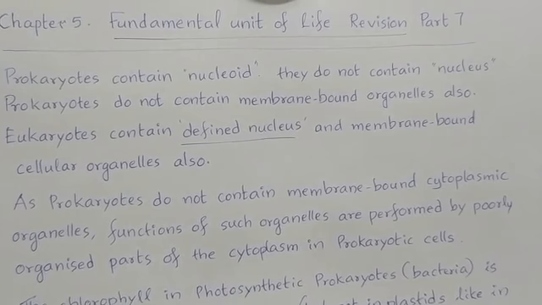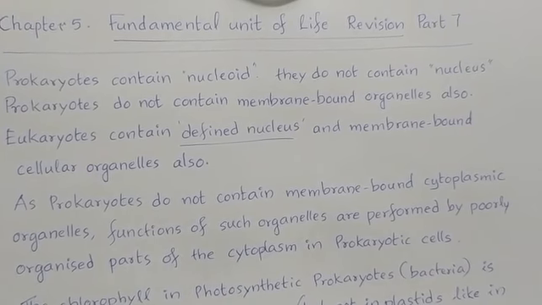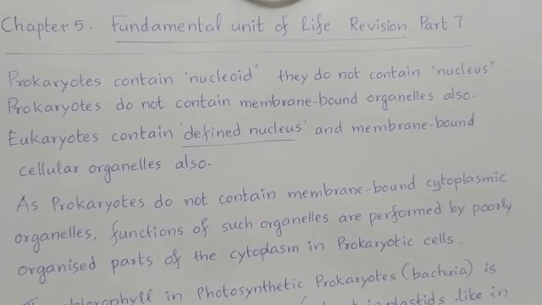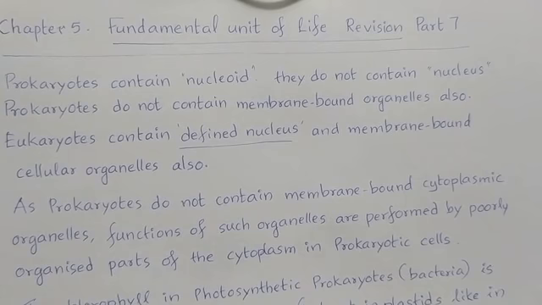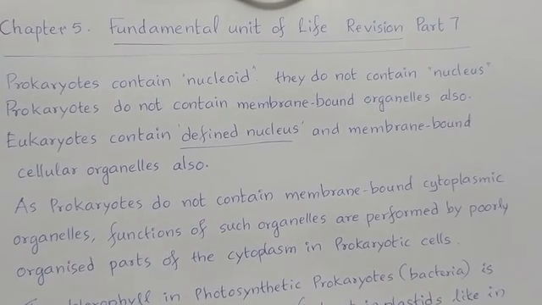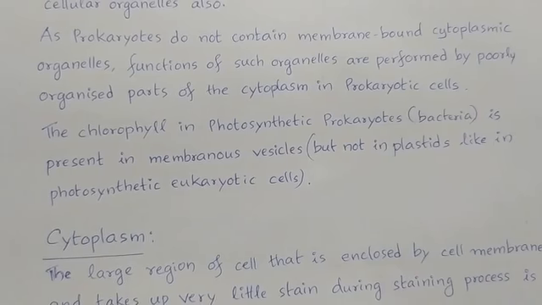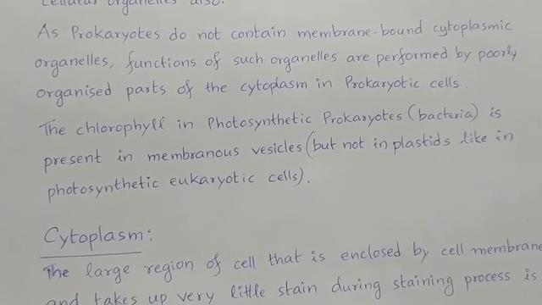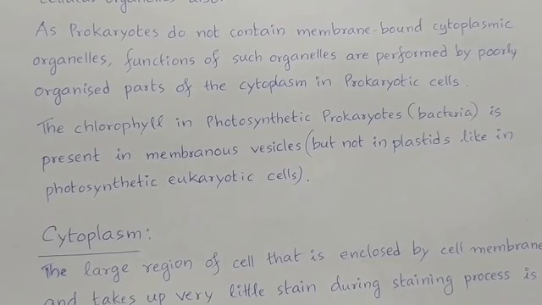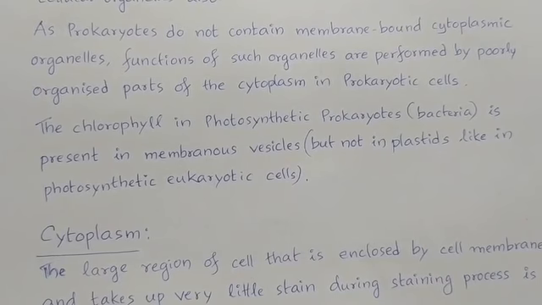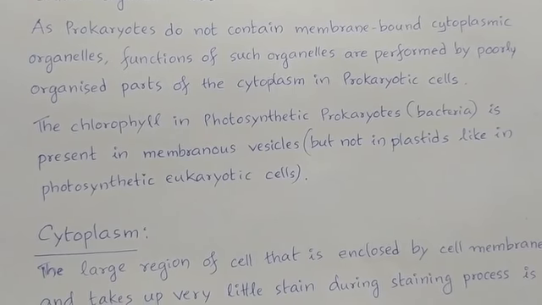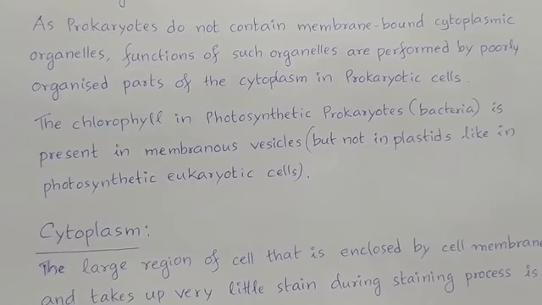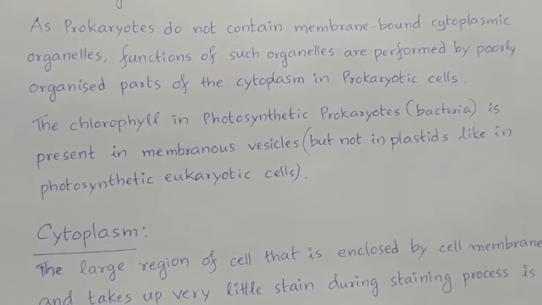Whereas eukaryotes contain a defined nucleus, or membrane-bound nucleus, and other membrane-bound organelles, also called cellular organelles or cytoplasmic organelles. As prokaryotes do not contain membrane-bound cytoplasmic organelles, the functions of such organelles are performed by poorly organized parts of the cytoplasm in prokaryotic cells.